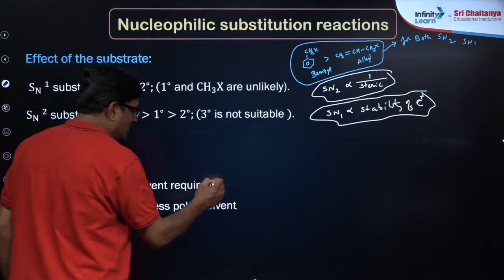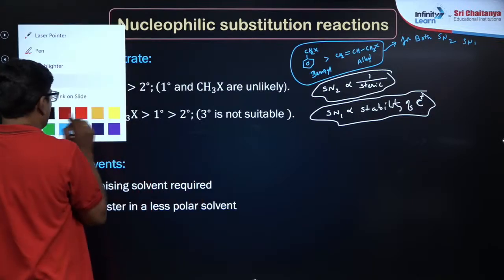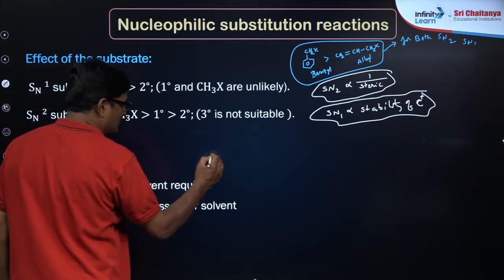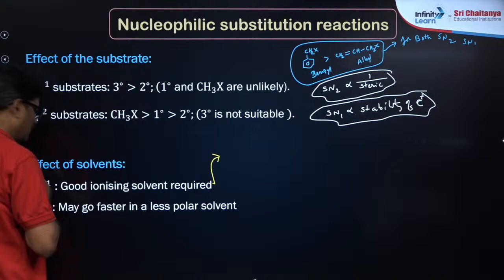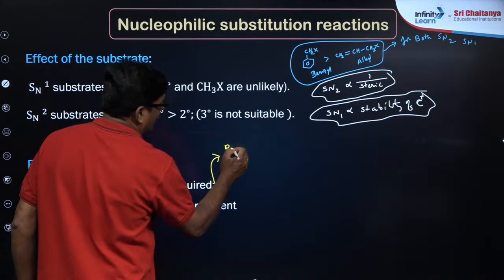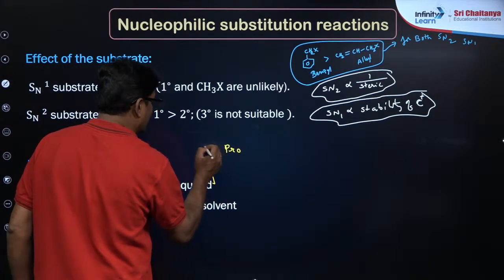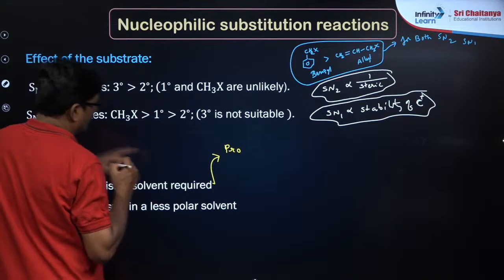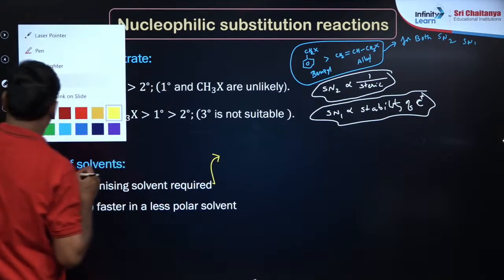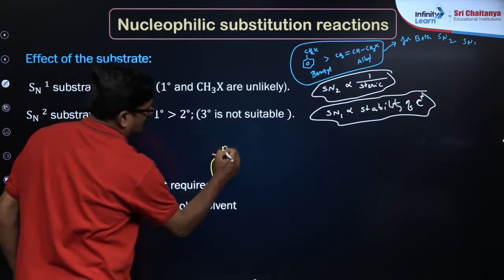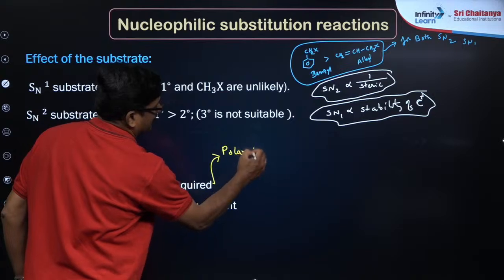You require here polar protic solvent for SN1. Polar protic solvent.